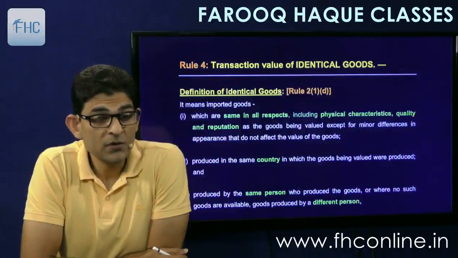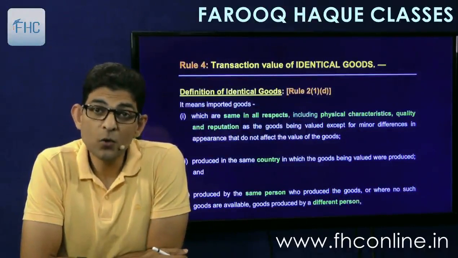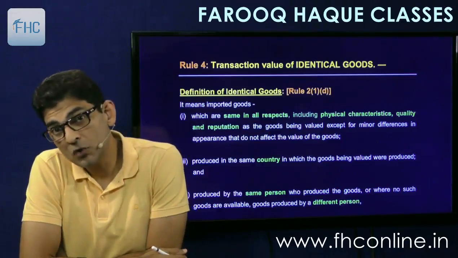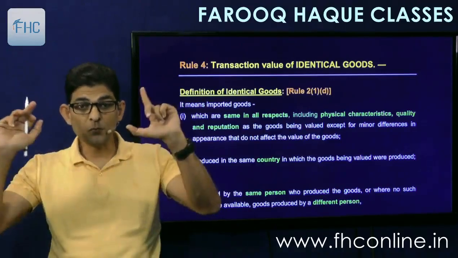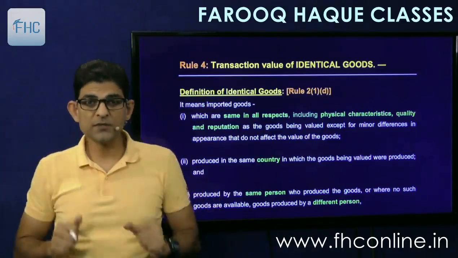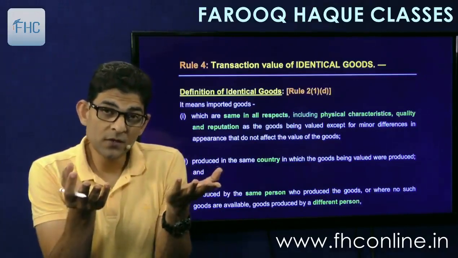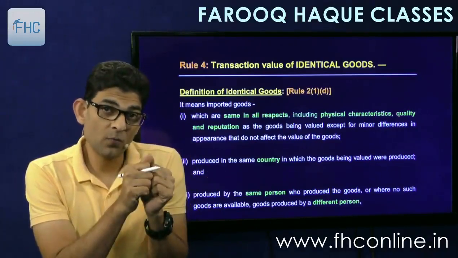Okay, now let's see rule 4, transaction value of identical goods. Why have we come to rule 4? Because our own transaction value at which we imported the goods has got rejected. So then we have come to rule 4. Now what does rule 4 say? That you have to take the transaction value of identical goods as your transaction value.